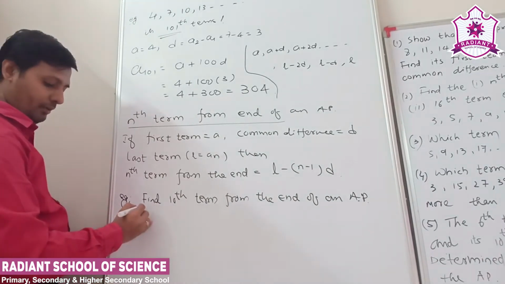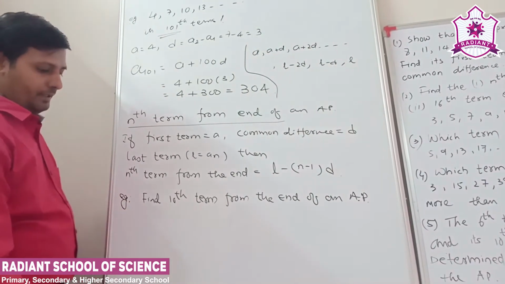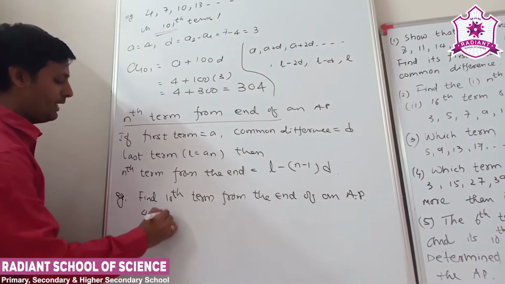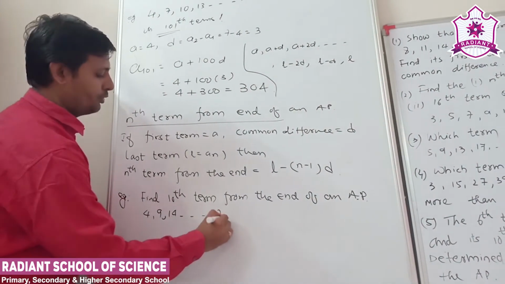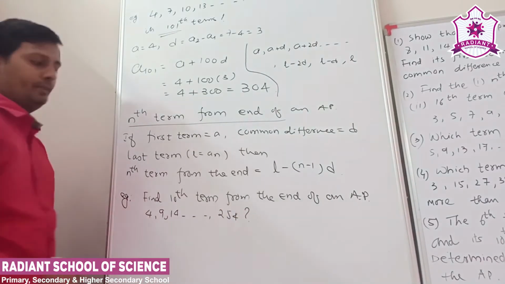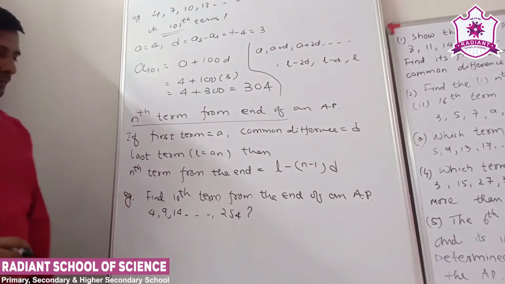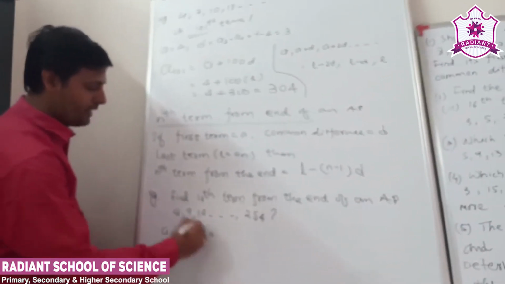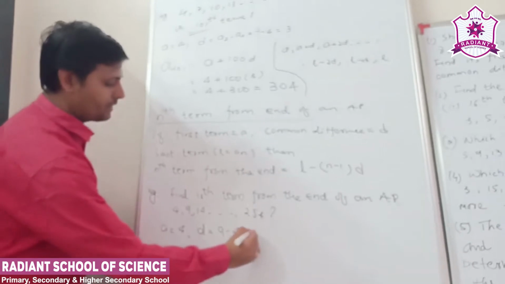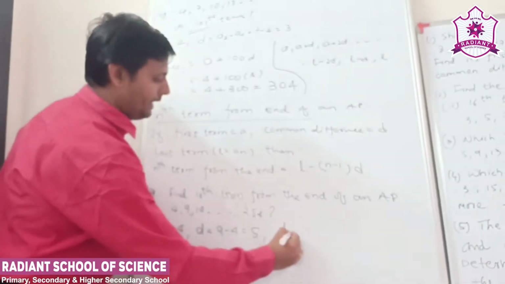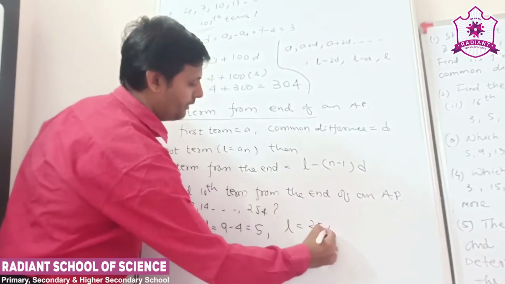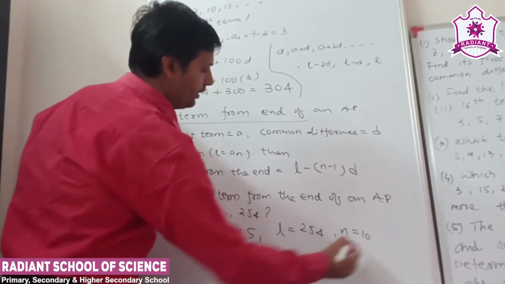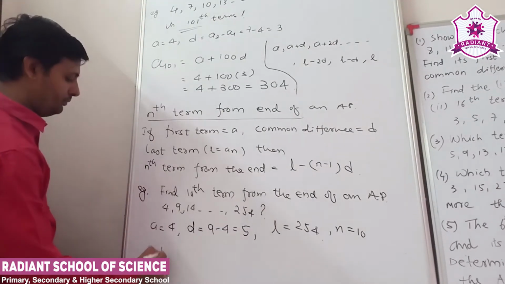Suppose the AP is 4, 9, 14, and so on up to 254. So here a is 4, common difference d is 9 minus 4, which is equal to 5, and l, the last term, is 254, and n is equal to 10 because we want the 10th term.